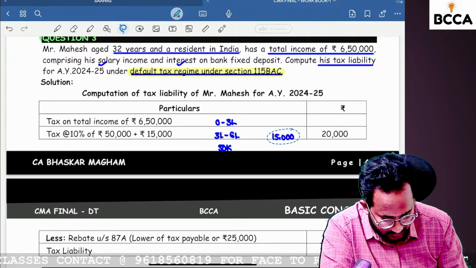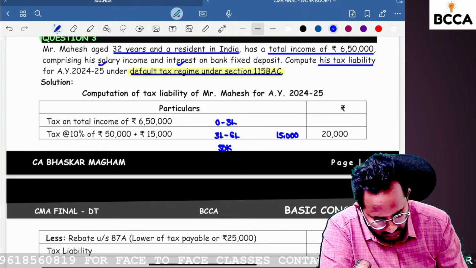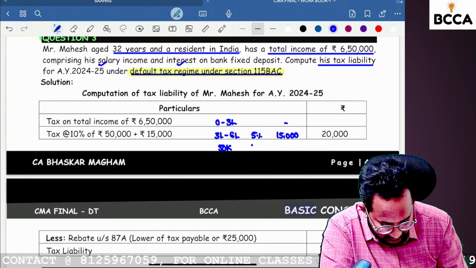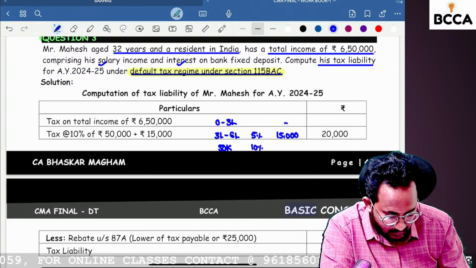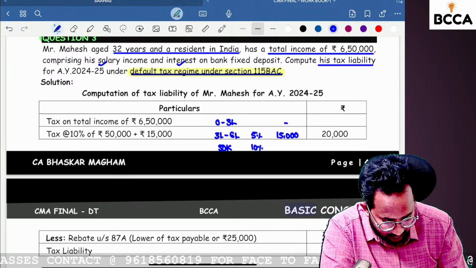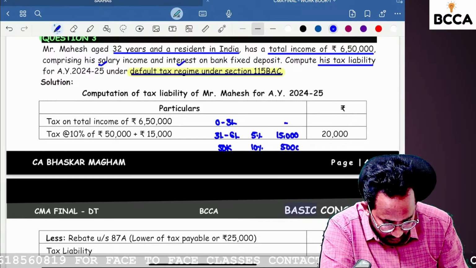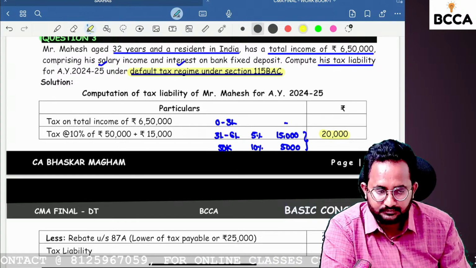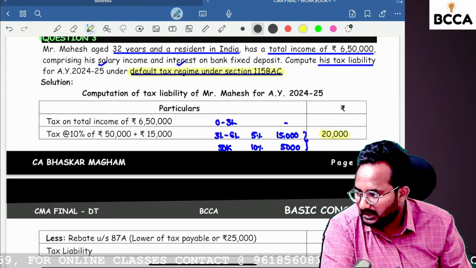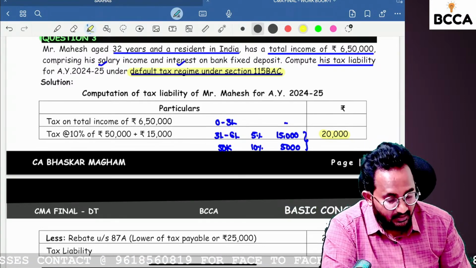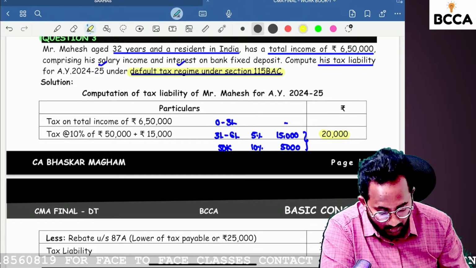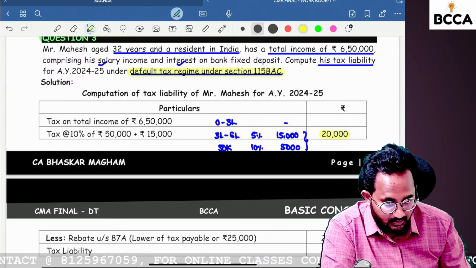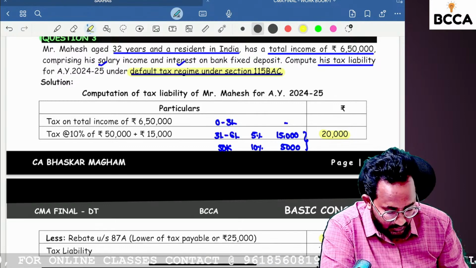If you observe, 0 to 3 lakhs is nil. Here the rate is 5%. Here the rate is 10%. 50,000 into 10% is 5,000. So the total you will get is 20,000. Next, tax payable or 25,000, whichever is lower? 20,000 only is lower.